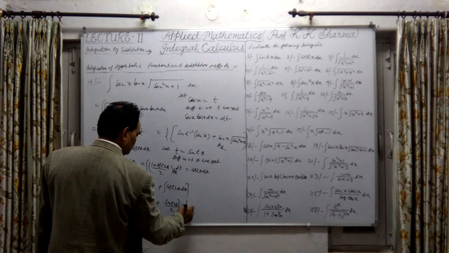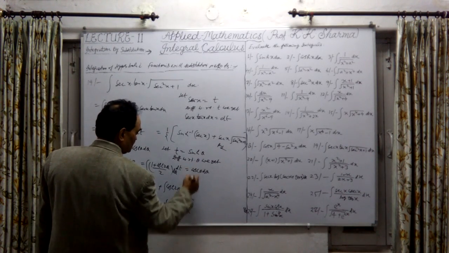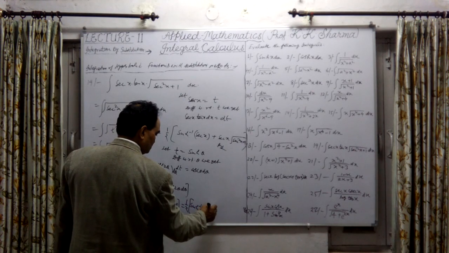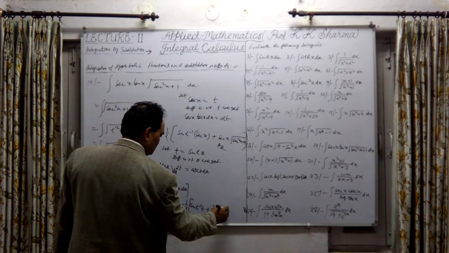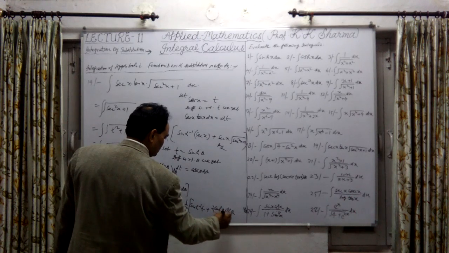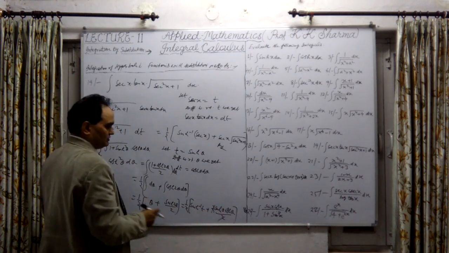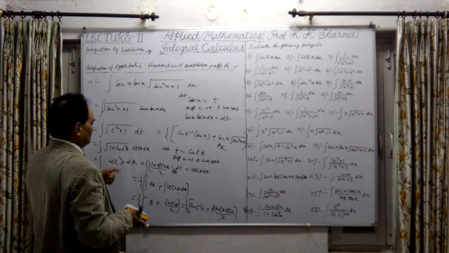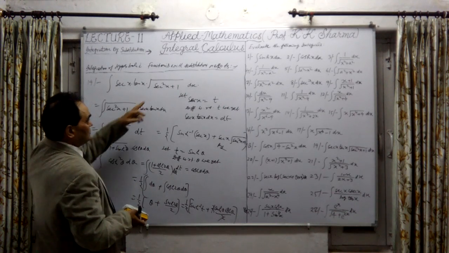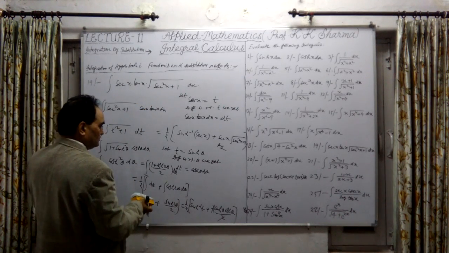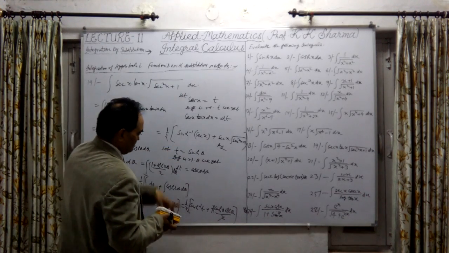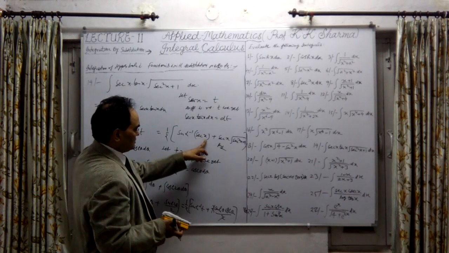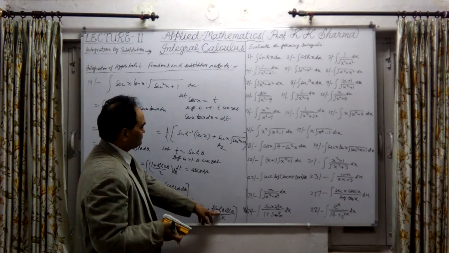This will be 1/2, where theta is sinh inverse t, and sinh 2 theta is nothing but 2 sinh theta into cosh theta upon 2, cancelling out. Substituting the value of sinh theta, which is t, and cosh theta means under root 1 plus sinh square, that means 1 plus t square, and t is secant x. We can substitute that value. In place of t we have to substitute secant x here. This is sinh inverse secant x plus secant x.